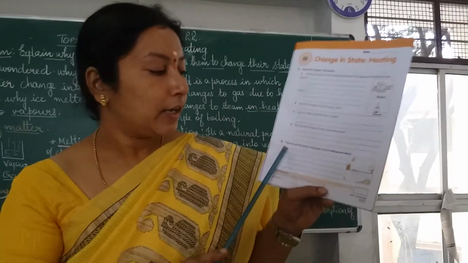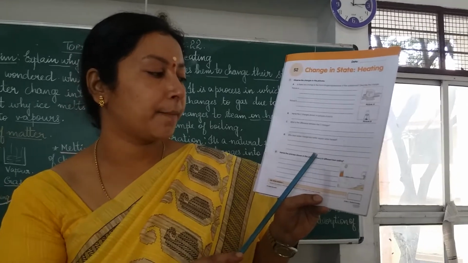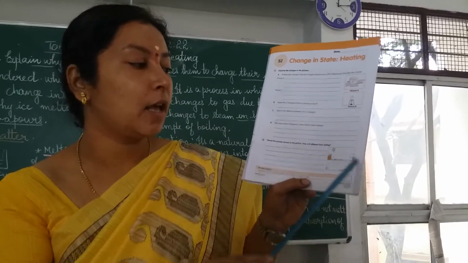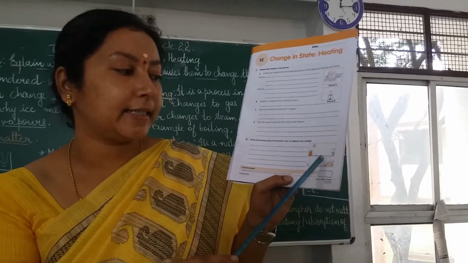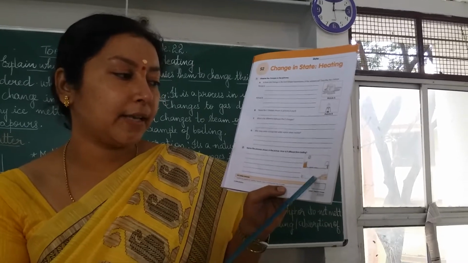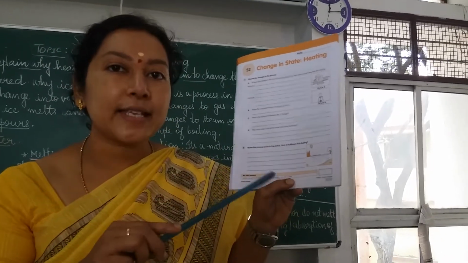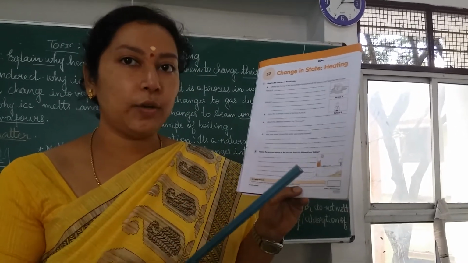You have to write. Now for the second main question, name the process shown in the picture. How is it different from boiling? Look at this picture. This is a source of water. See, there is sunlight and it is getting heated up. So what is actually happening to the water? You have to write the name of the process, why this is happening, and whether it needs heat or not.